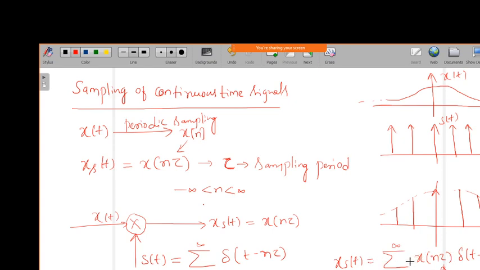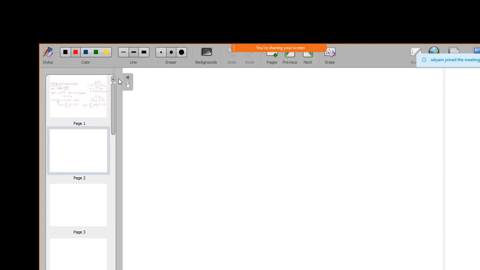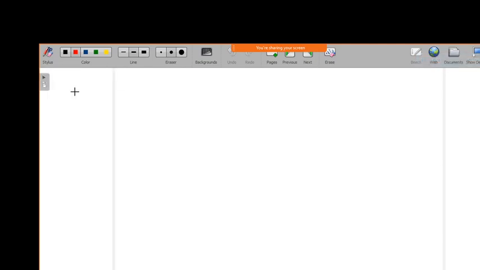And if I take the Fourier transform of these periodic signals, then we can have the following. If I have the periodic impulse train and take its Fourier transform, I will get s of j omega. That is, s of j omega equals 2 pi by tau into summation k equal to minus infinity to plus infinity of delta of omega minus k omega s. This relation we have seen while taking the Fourier transform.